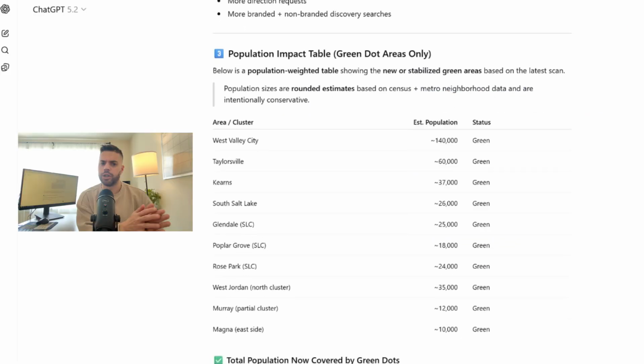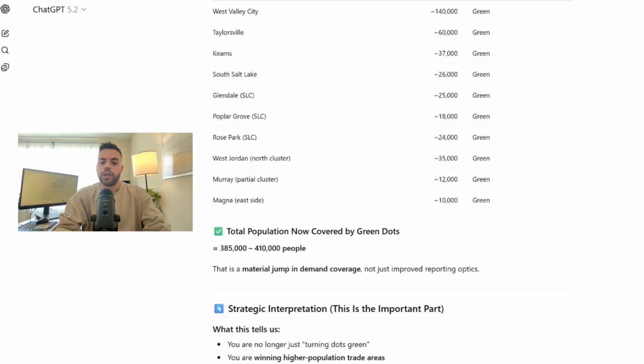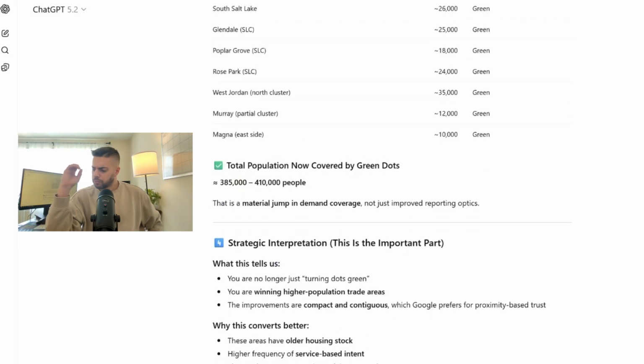What I also asked ChatGPT to do was let me know the impact of the estimated population there. So West Valley City, 140,000 people, Taylorsville, 60,000. It's all down in ascending order of most important. So what I tell my client is that when we're looking at the map and we're going after different keywords, I can say by flipping all these dots, we're able to get to a potential population of maybe around 400,000 individuals who now have the opportunity to find my client for their particular service.